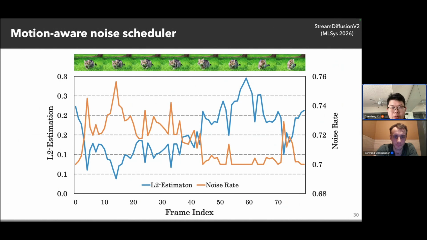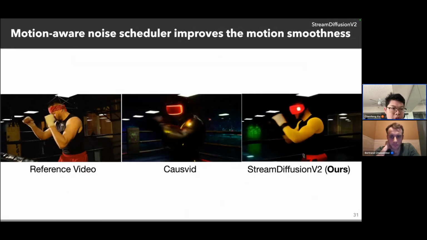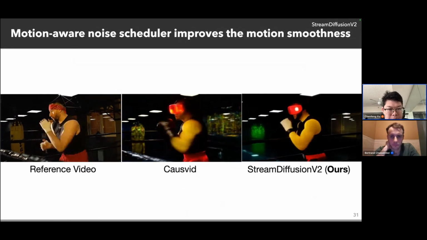For example, we inject more noise when the input video has very slow motion, and we inject very little noise when the motion is high speed. So here we utilize a motion-aware noise scheduler to improve motion smoothness.